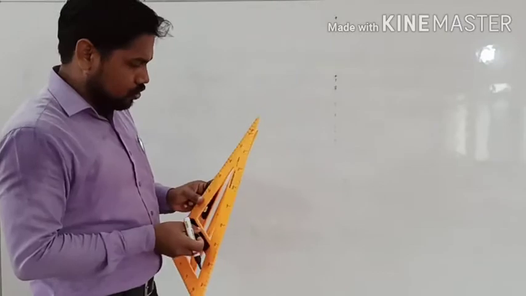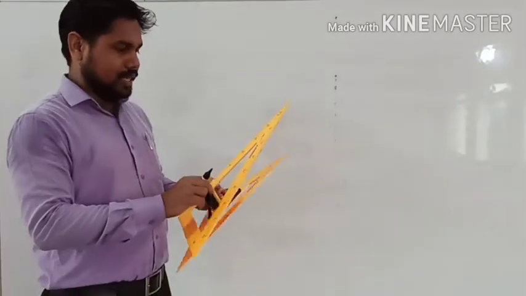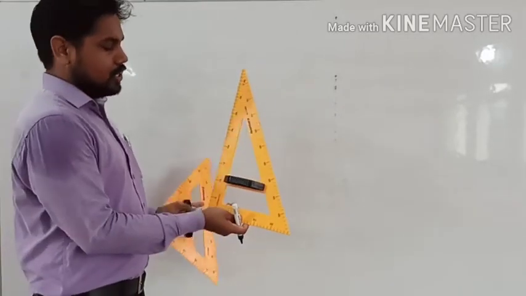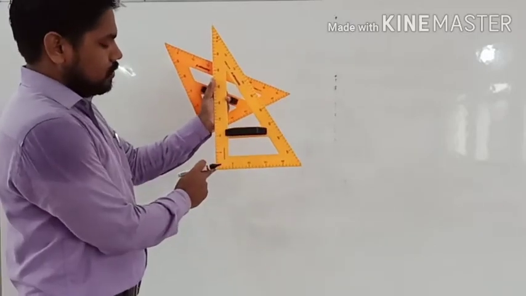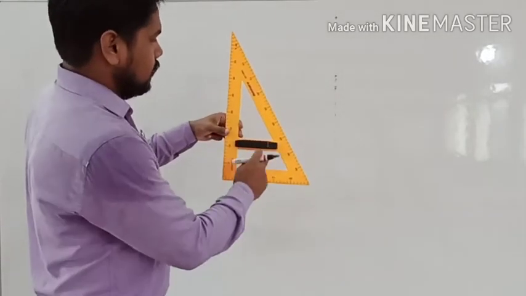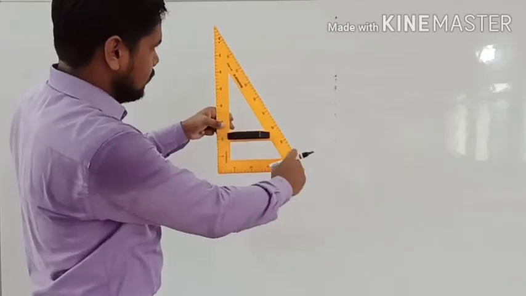The next geometrical instrument which we will learn is the set square. These are the two set squares which you might not have used very much until now, but still we will learn about them. In this set square one angle is 90 degree, another angle is 60 degree, and the third angle is 30 degree.